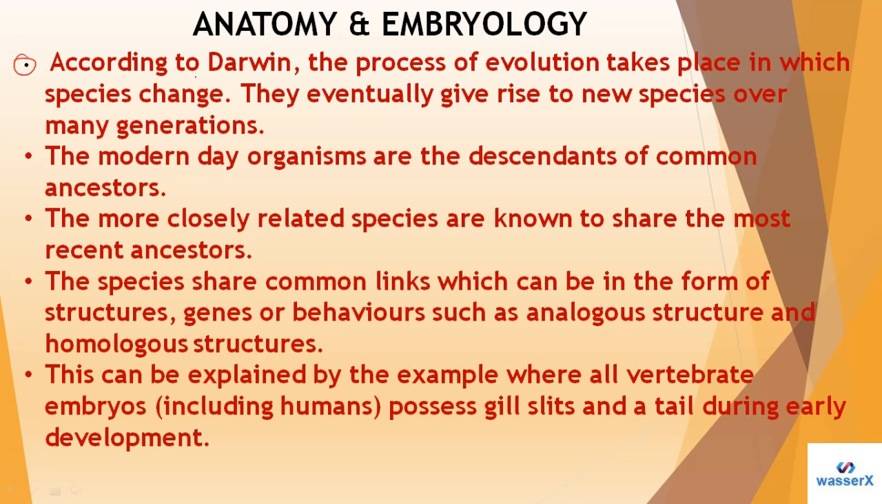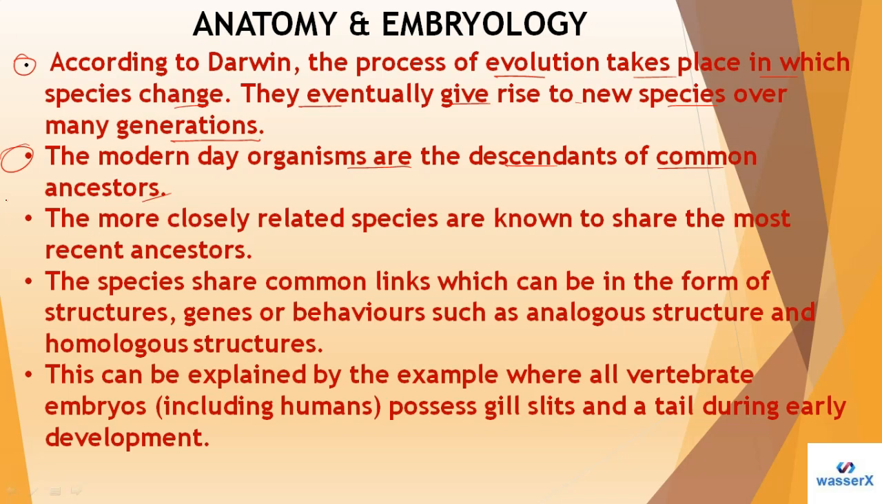The first one is, according to Darwin, the process of evolution takes place in which the species change and eventually give rise to a new species over many generations. Okay, now we have the next one. The modern-day organisms are descendants of a common ancestor, of course. So we can say we are descendants of common ancestors.